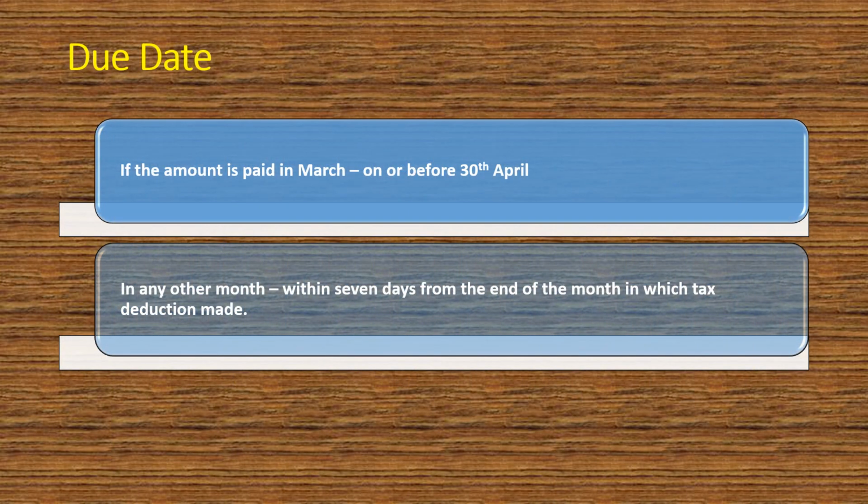As per the provisions of section 194M, tax has to be deducted at the time of credit or at the time of payment, whichever is earlier, and the due date for depositing TDS is similar to existing provisions. That is, if the amount is paid in the month of March, then the due date for depositing TDS is on or before 30th April, and if the amount is paid in any month other than March, then the tax has to be deposited within 7 days from the end of the month in which deduction is made.